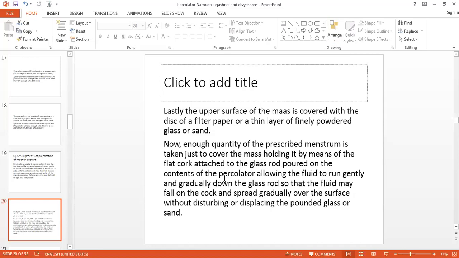Pour the menstruum into the percolator, allowing the fluid to run gently and gradually down the glass rod so that the fluid may fall on the cork and spread gradually over the surface without disturbing or displacing the pounded glass or sand.